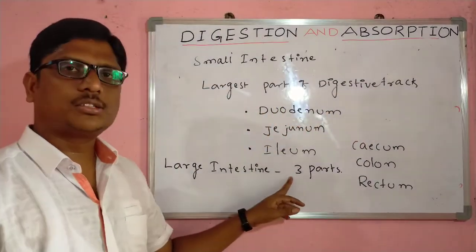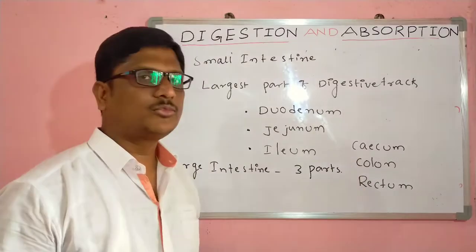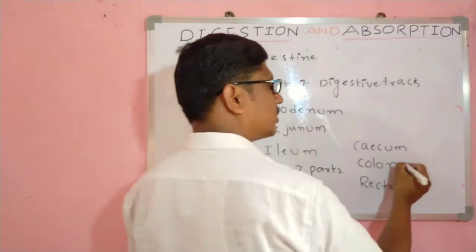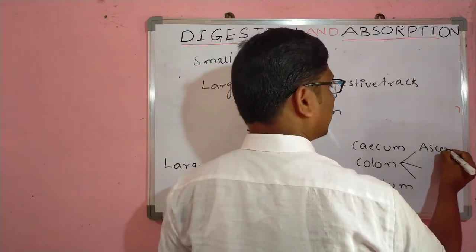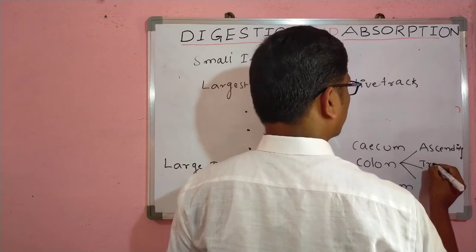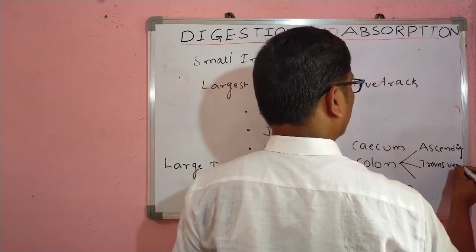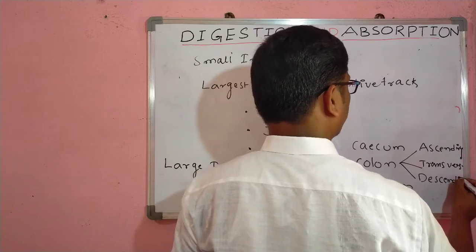Large intestine contains three parts: cecum, colon and rectum. The colon again divides into three parts. This is the ascending colon, the transverse colon, and next the descending colon.